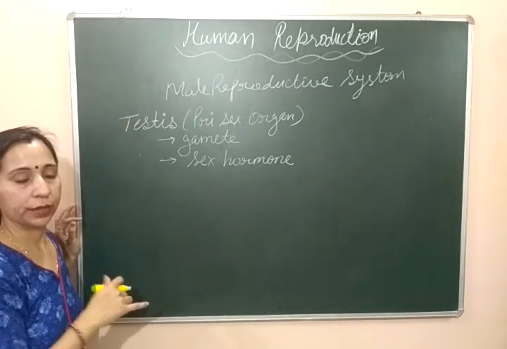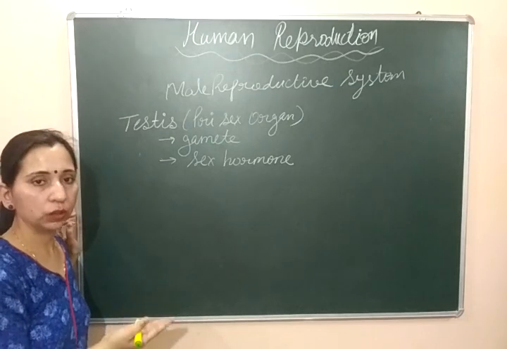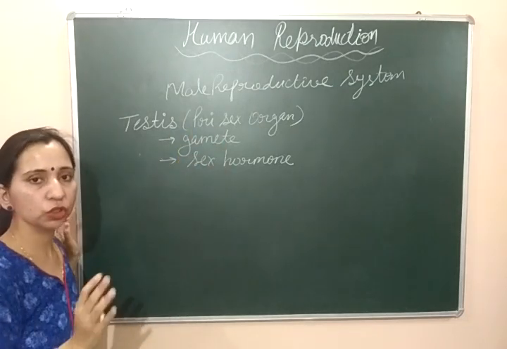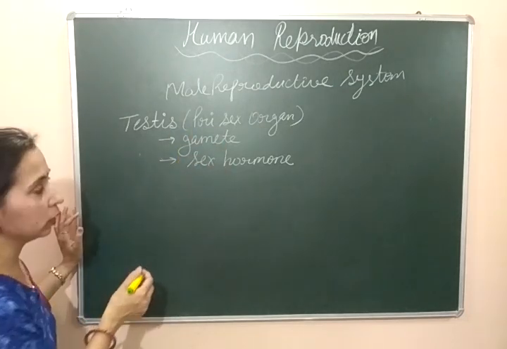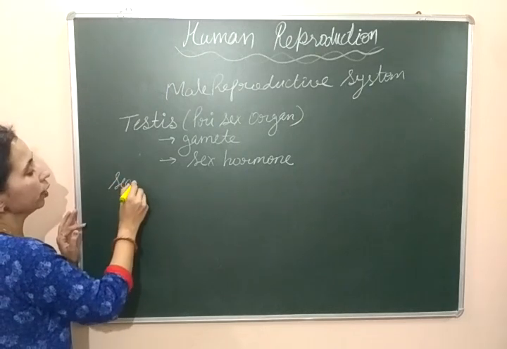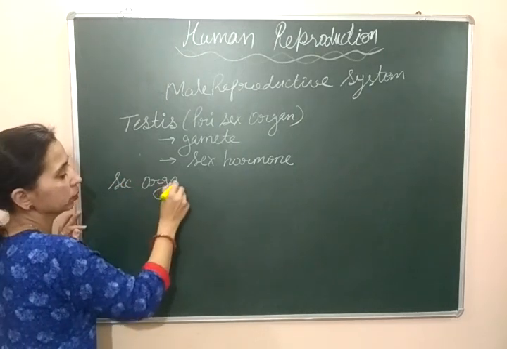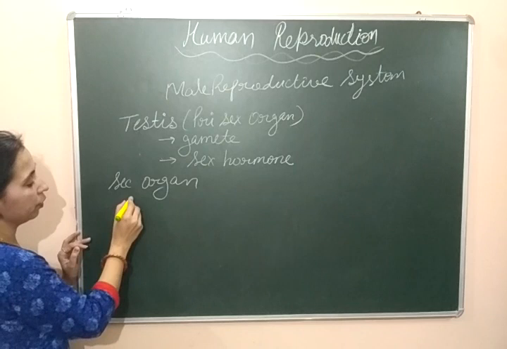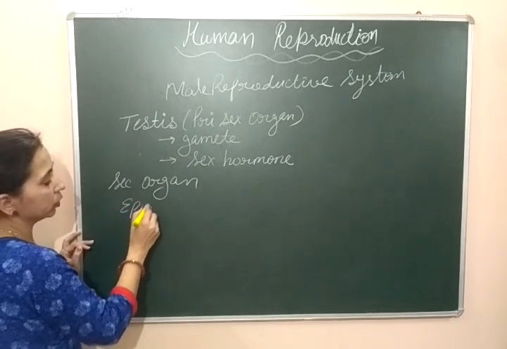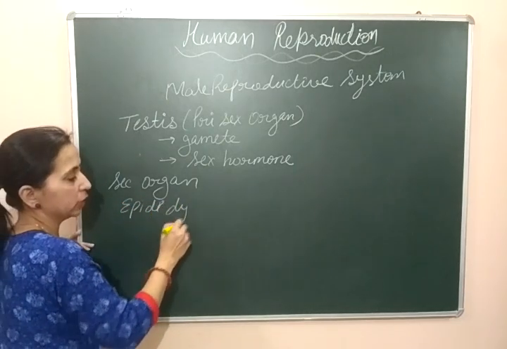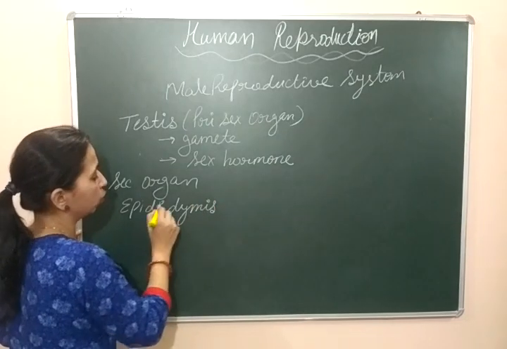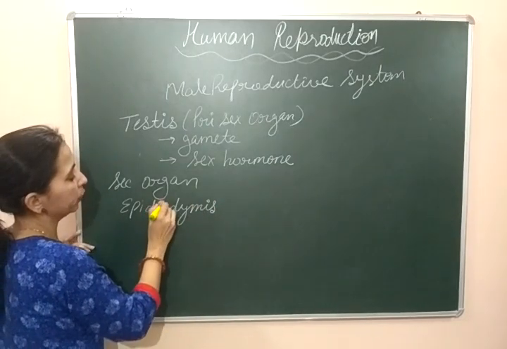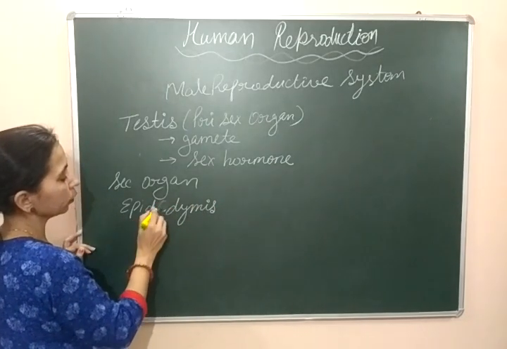With the primary sex organ, some other organs also work to complete all the functions of the reproductive system. Let's see what these are. They are known as secondary sex organs. Out of these, the first secondary sex organ is epididymis. This is one secondary sex organ which is present in the case of male.